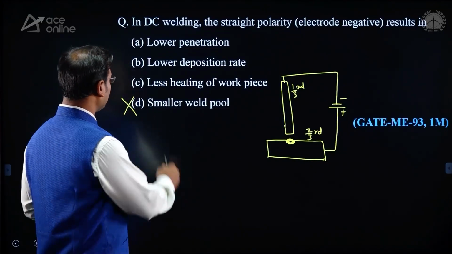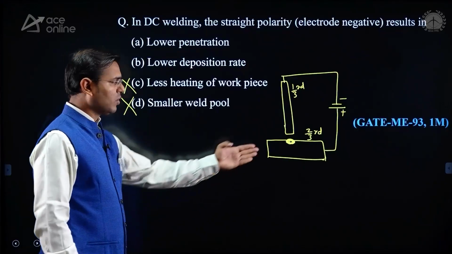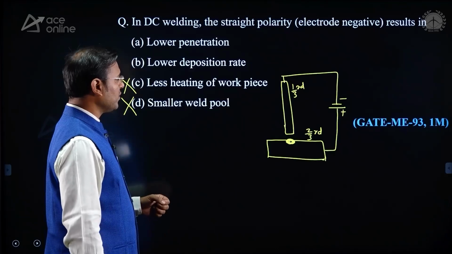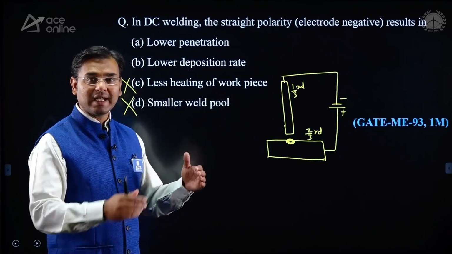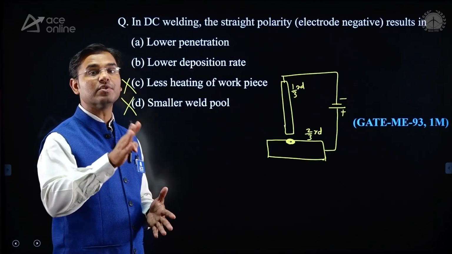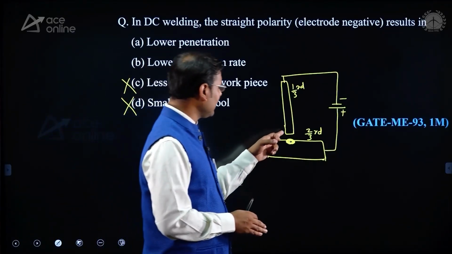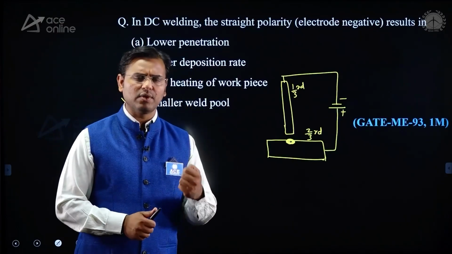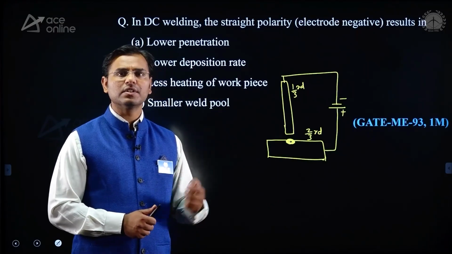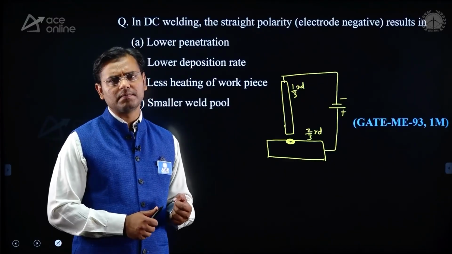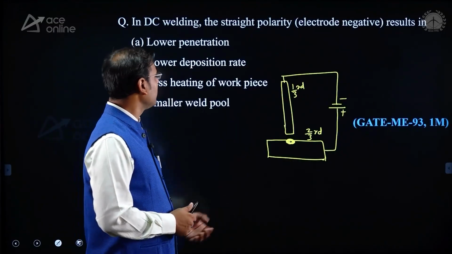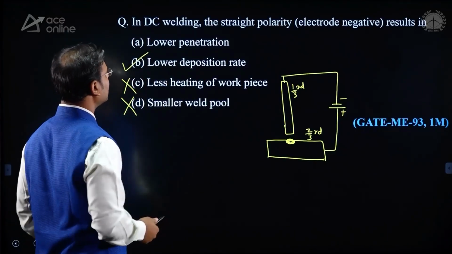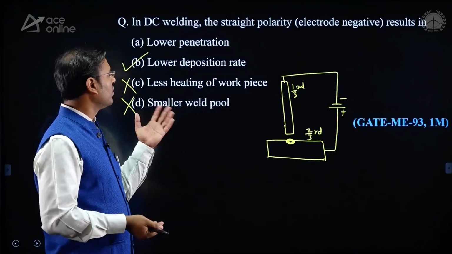Next, less heating of workpiece. Wrong. More heating of workpiece, because more heat is generated at the workpiece with straight polarity. Lower deposition rate. What is meant by deposition rate? The electrode is supplying the molten metal, that is known as deposition rate, and here less heat is generated at the tip of the electrode, hence the electrode is supplying less volume of molten metal. If the electrode is supplying less volume of molten metal, it means lower deposition rate, so in DC welding with straight polarity, lower deposition rate.